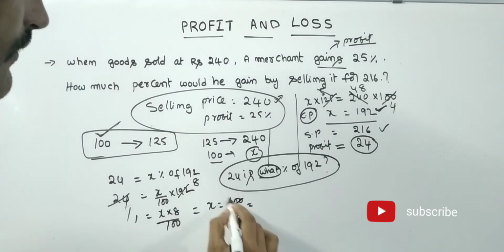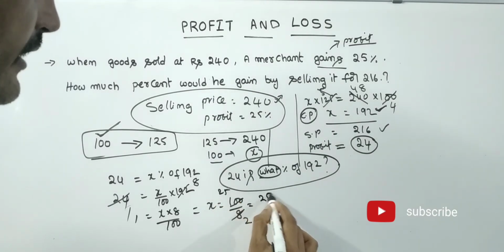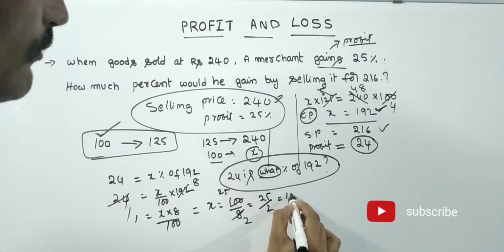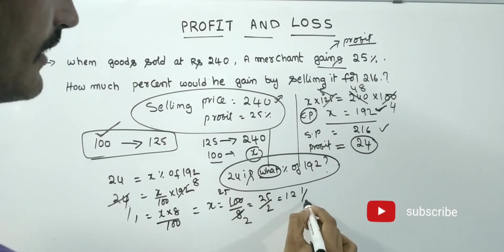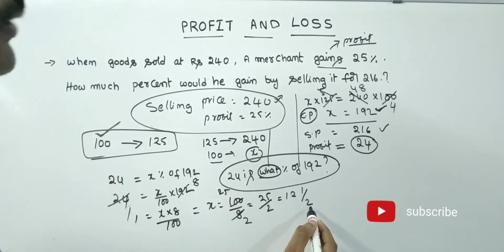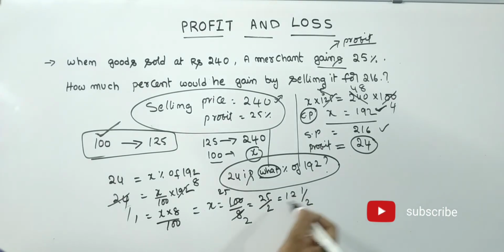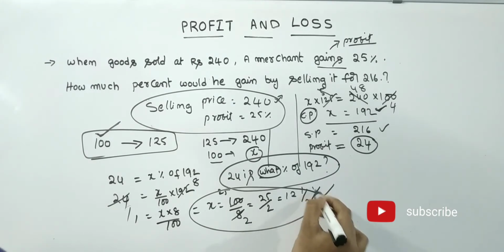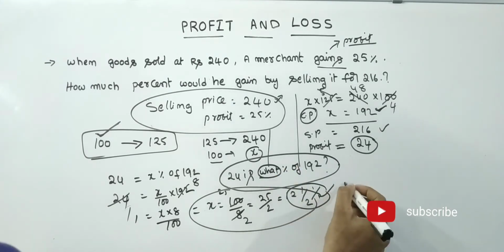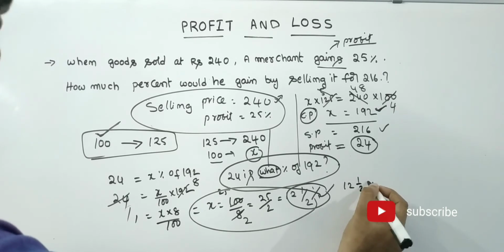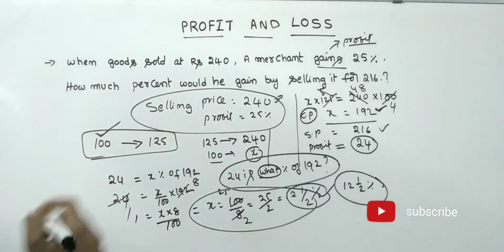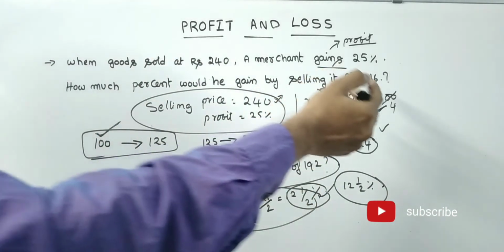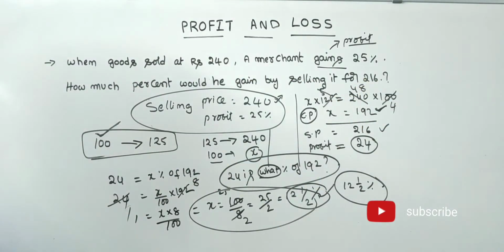4 by 2 is 2, 4 by 25. That means 25 by 2. So how can we write it? 12 plus 1 by 2. 12 times 2 is 24, plus 1 is 25 by 2. Then he got 12 1 by 2 percentage profit. See friends, 12 1 by 2 percentage profit he got after selling it for 216 rupees.